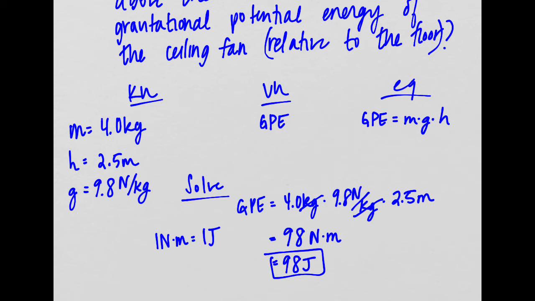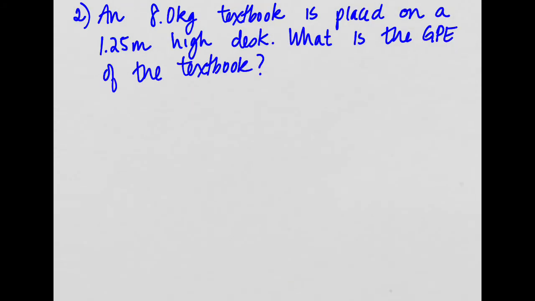All right, let's look at another one. Now we have an 8 kilogram textbook sitting on a desk. So here's our book, and it's sitting on a desk. The desk is 1.25 meters tall, and the book has a mass of 8.0 kilograms. So an 8 kilogram textbook is placed on a 1.25 meter high desk. What is the gravitational potential energy of the textbook? And of course, I'm asking you this in relation to the floor.